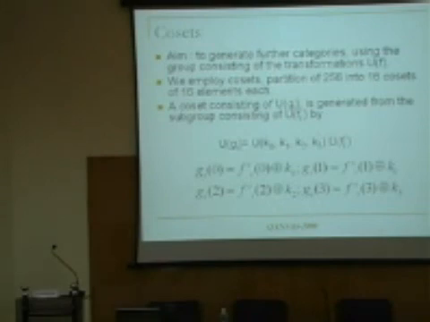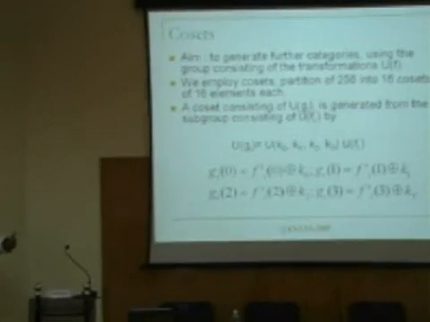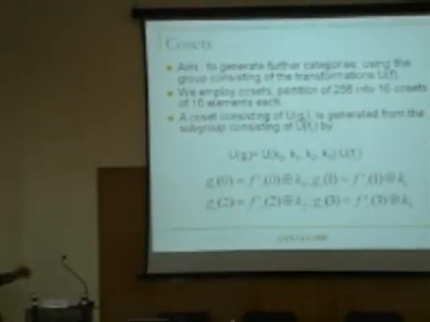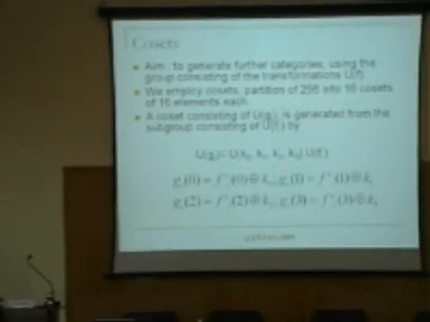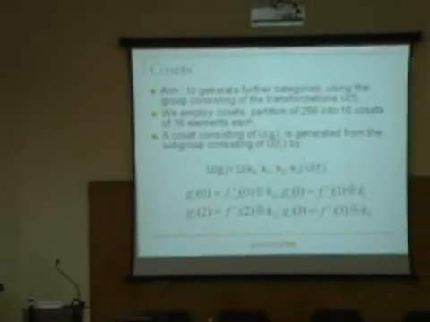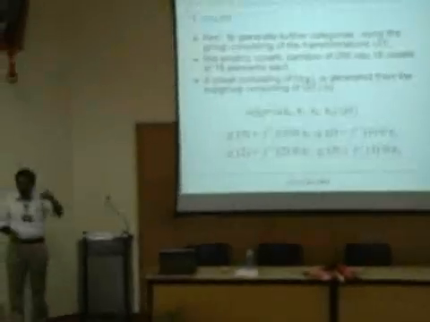But one observation that I make is, starting with this particular group, I can generate 16 cosets. How do I get a coset? Take this subgroup and act on all the group elements. Now when the subgroup acts on an element which belongs to the subgroup itself, then I will get back the subgroup. That will be the identity. And you know, for an abelian group, every subgroup is a normal subgroup. You don't have to worry. The left cosets are the same as the right cosets. Then I have the other 15 cosets. That is what I have.